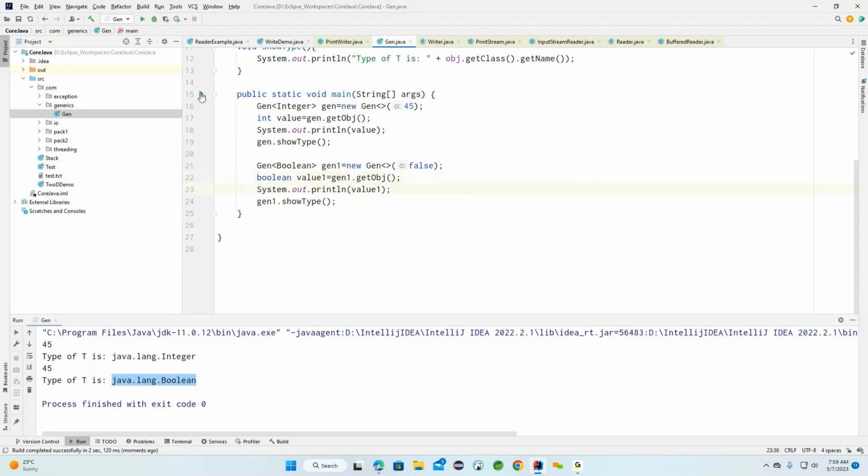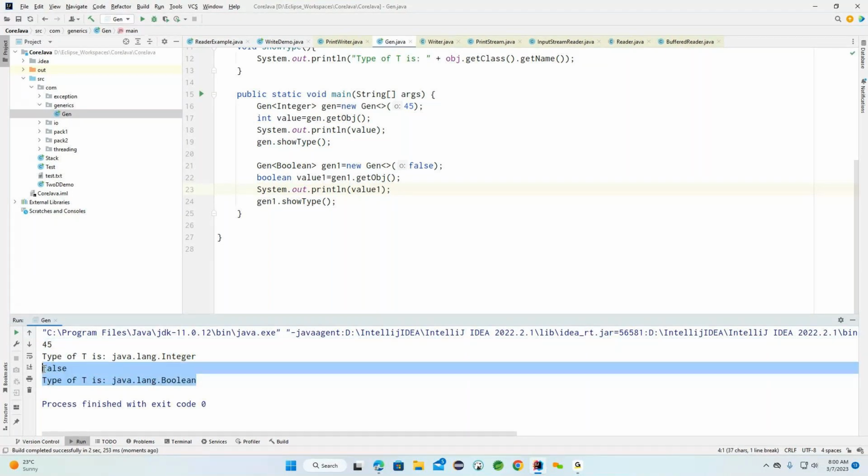Now I'm going to run the same example one more time. Now observe carefully. The first value is 45, and the data type is Integer. The second one is false, and the type is Boolean. So this is what we need to understand here.